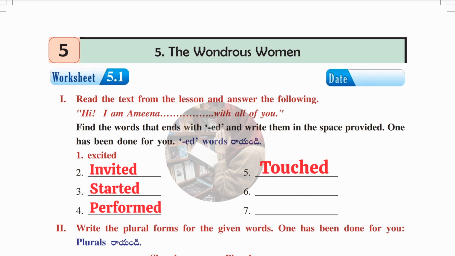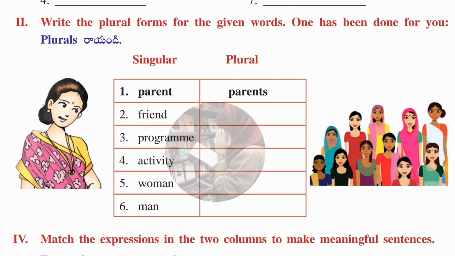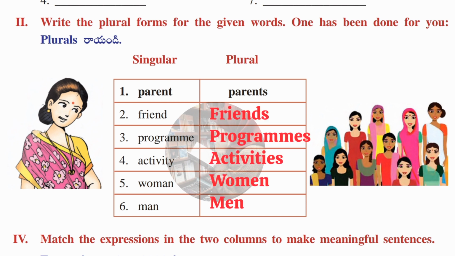Okay guys, let's move on to the next Roman, which is to write the plural forms for the given words. One is done for us. Some words are given and we have to write the plural of each. Parent is the singular and parents is the plural. Like that we have to do the rest. Friend singular, friends plural. Program singular, programs plural. Activity singular, activities plural. Woman singular, women plural. Man singular, men plural. These are the singular and plural words.